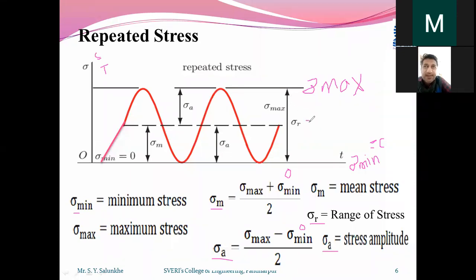That will be the range of the stress in which it is going to vary. This is called the repetitive type of stress. It is going to become 0, and in the same way it is going to be applied again and again and again. Got it? Any question?